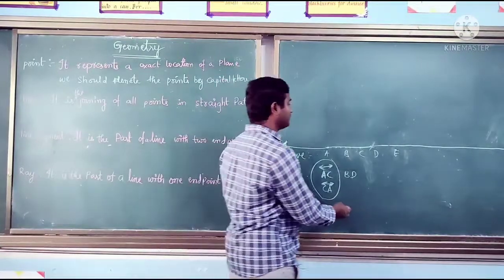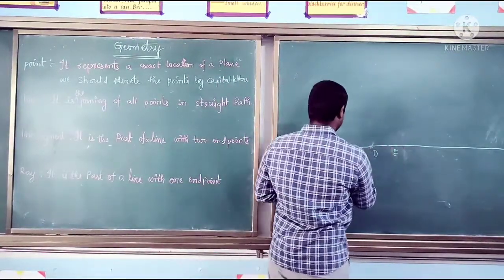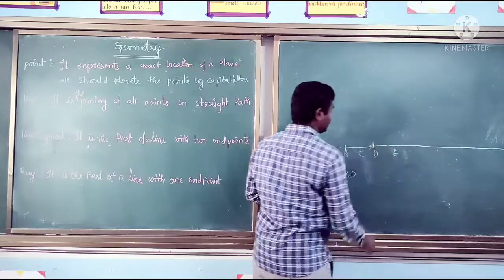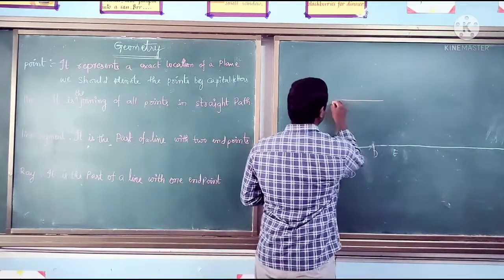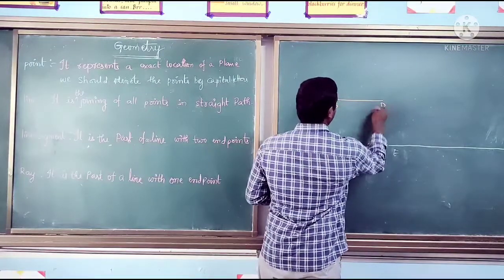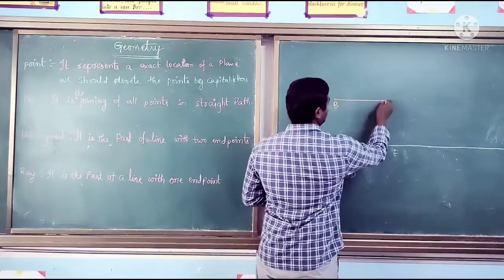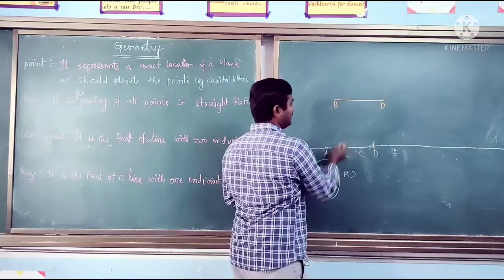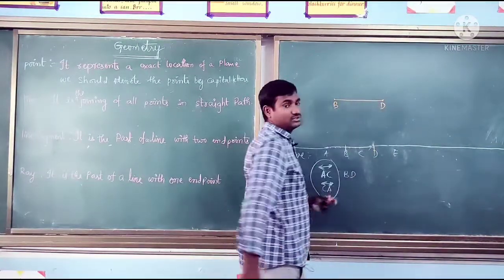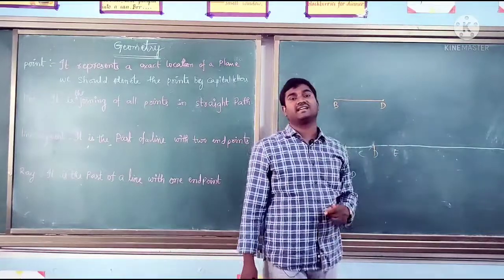If you consider some part of the line, you can take this part, with two endpoints. This point is B and this point ends with D. So this BD we can call a line segment.